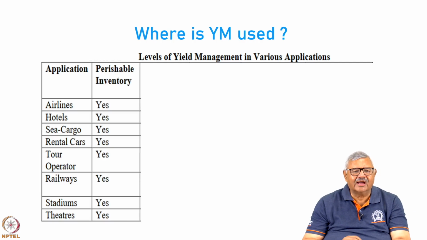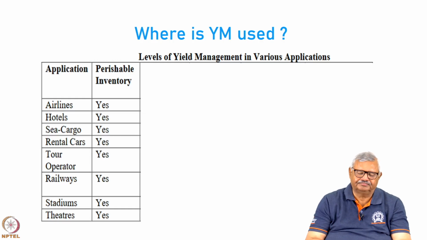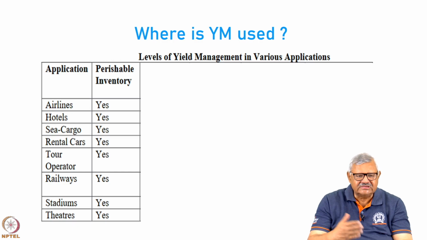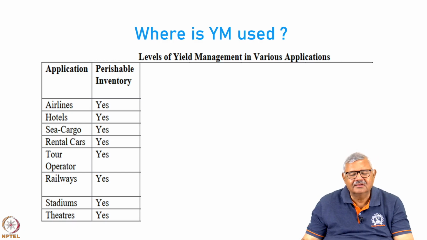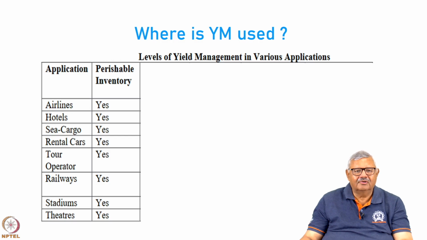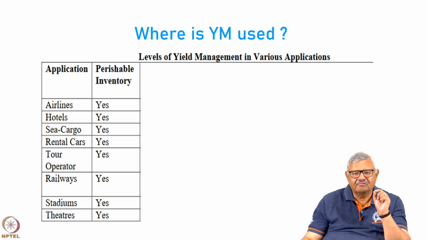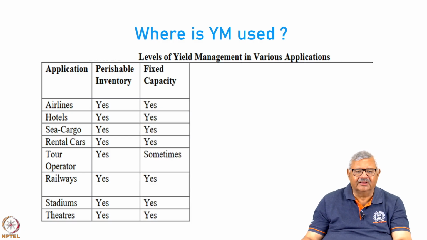So, let us look at all of these; they have perishable inventory. Look at cinema theatres or drama theatres, look at stadiums, look at railways, look at tour operators, rental cars, sea cargo, hotels, airlines, all of them have perishable inventory, correct? So, all of them are candidates for yield management. So, the first thing is wherever you have perishable inventory, yield management comes into play.